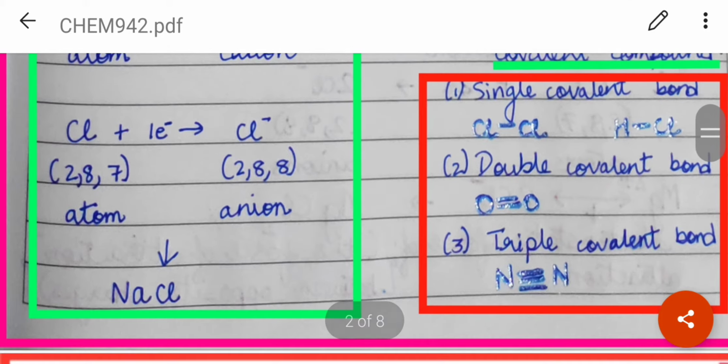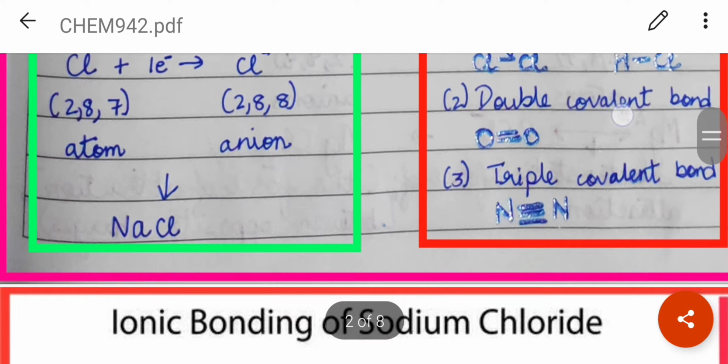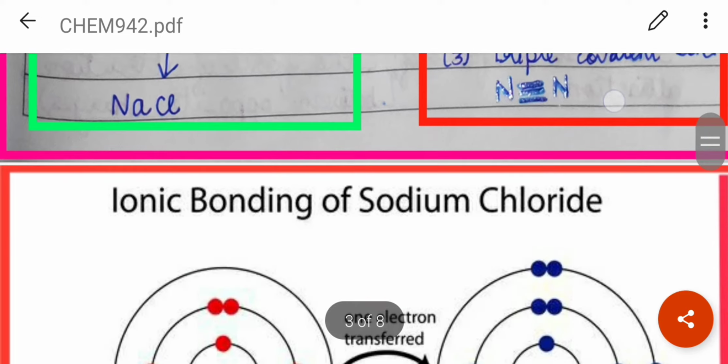Double covalent bond, for example oxygen, you can see there are two bonds because the oxygen atoms are sharing two pairs of electrons. Then comes triple covalent bond, for example the nitrogen molecule. It is triple because they are sharing three pairs of electrons in order to be stable.